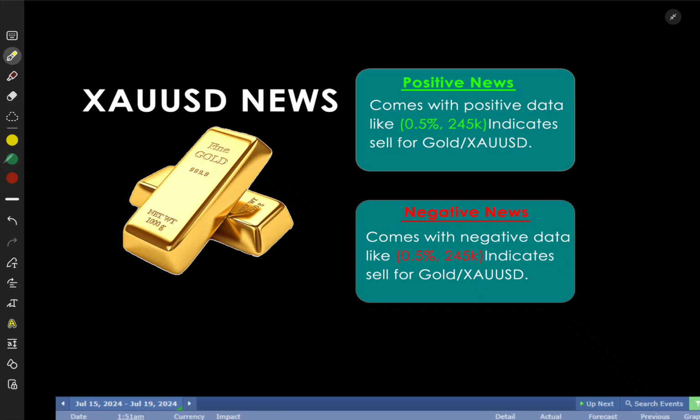So there are two things that come in the news session. One of them is news that comes with positive data, that means positive news, positive data like this, and the other is negative news, that means negative data comes with that.